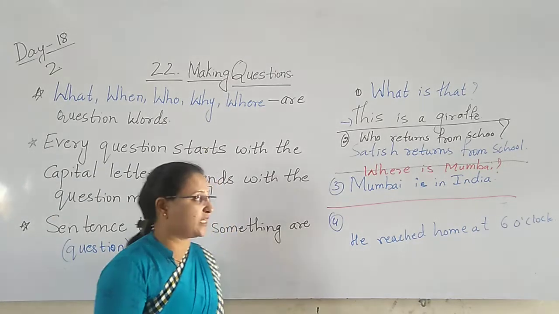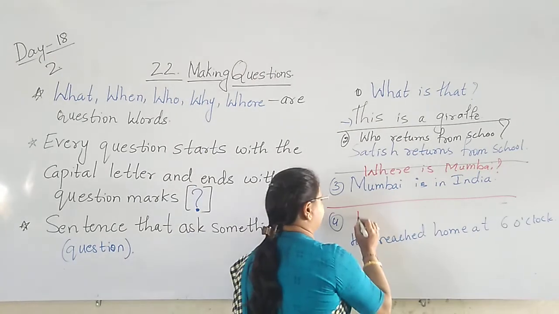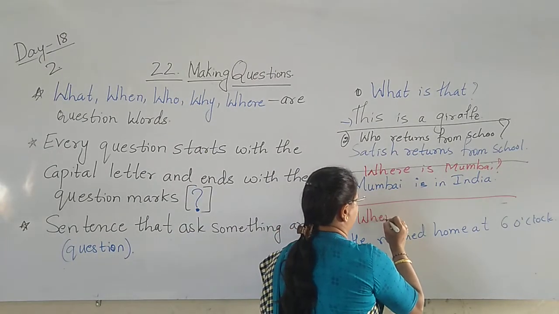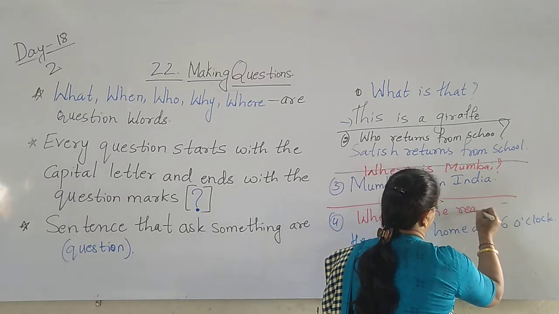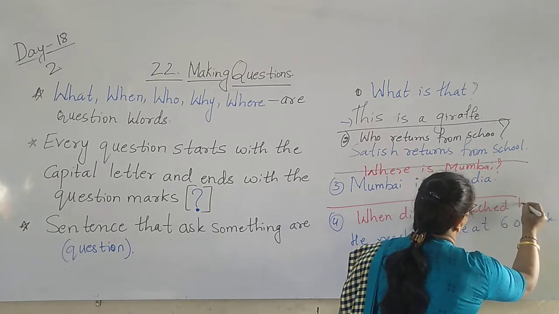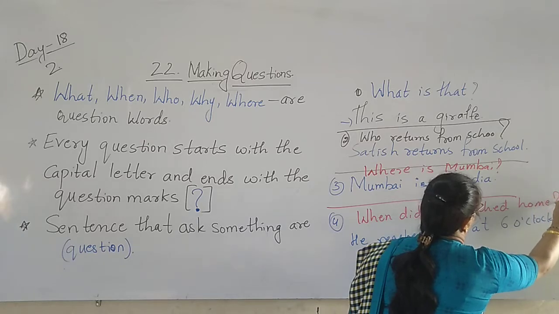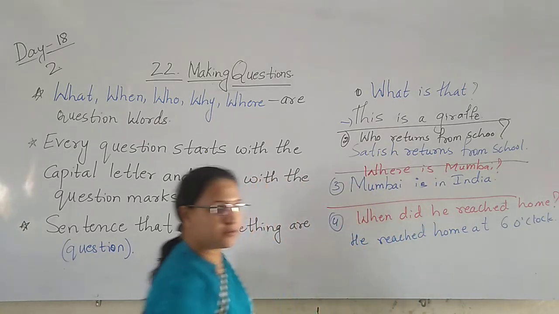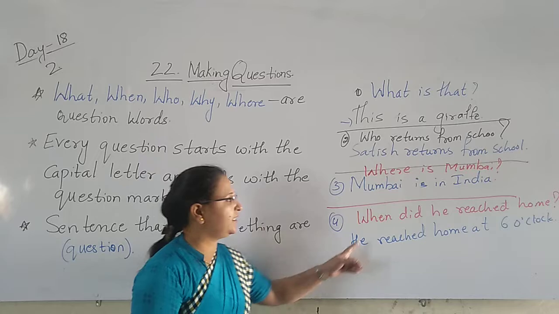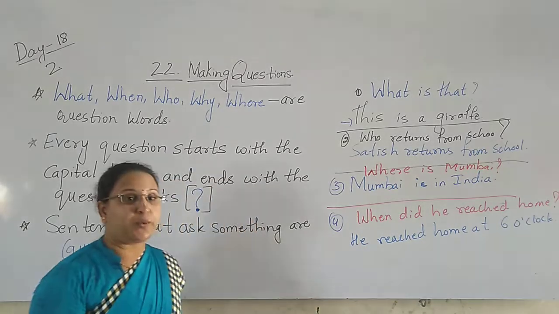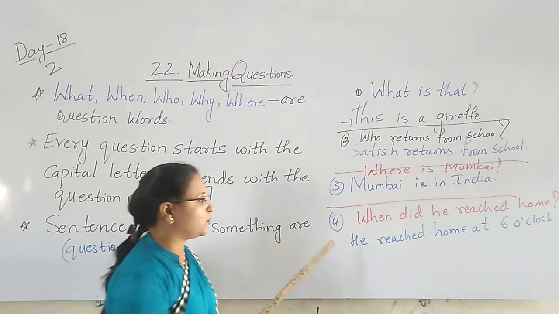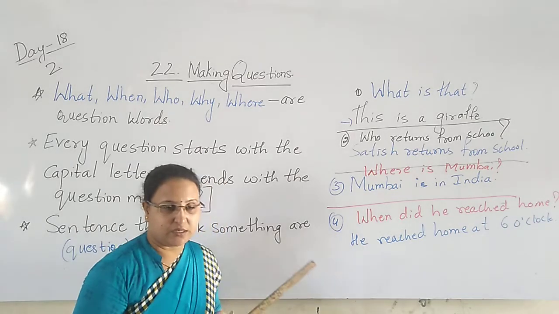So I use here, when did he reach home? When did he reach home? This is the question. Yes. So in this way, we construct the sentence with the question words.